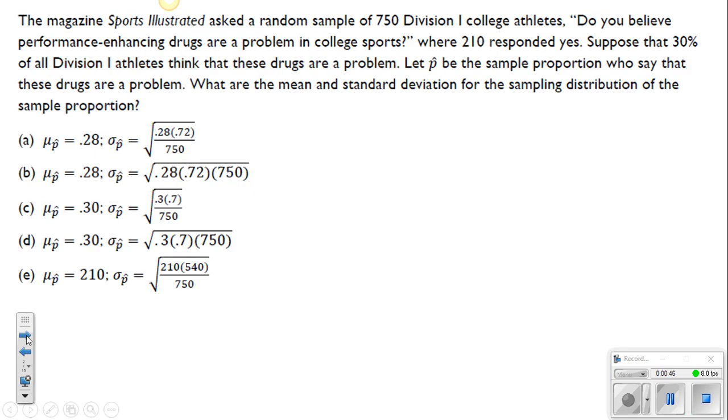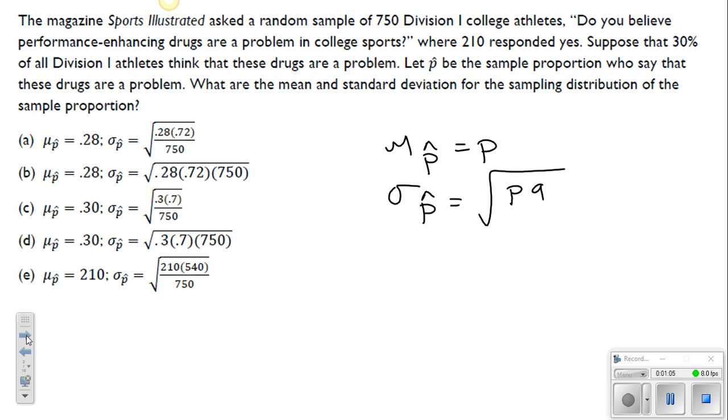Number 2, so this one is going to be asking you what are the mean and the standard deviation for the sampling distribution of the sample proportion. So you got to think back to Chapter 7. This is section 7.2. When we're talking about the mean of p hat, it's going to be equal to p, and the standard deviation of p hat is going to be equal to the square root of pq divided by n.